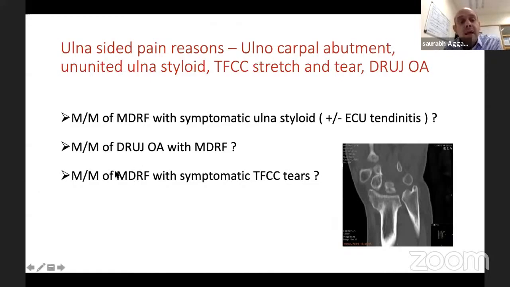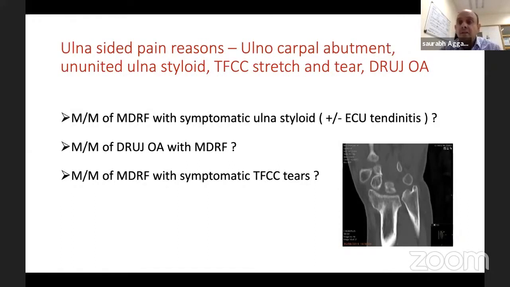Then finally, malunited distal radius fracture with a symptomatic TFCC tear. So as I just showed you, shortened radius, malunited radius, TFCC will stretch. Now, in fact, some study says that in a distal radius fracture, intra and extraarticular, almost 30% tear rate for TFCC.